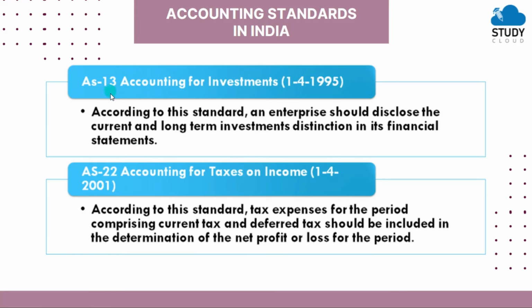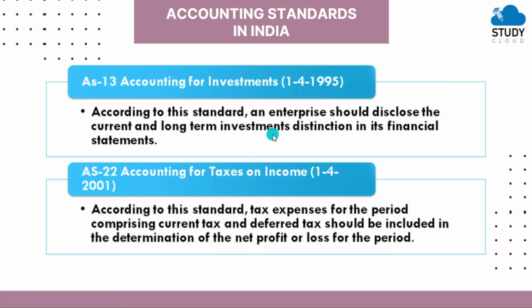Accounting standard 13, accounting for investments. According to this standard, an enterprise should disclose the current and long-term investment distinction in its financial statements. Here, current investments are those investments which by their nature are readily realizable or are intended to be held for less than a year from the date when such investment is done.